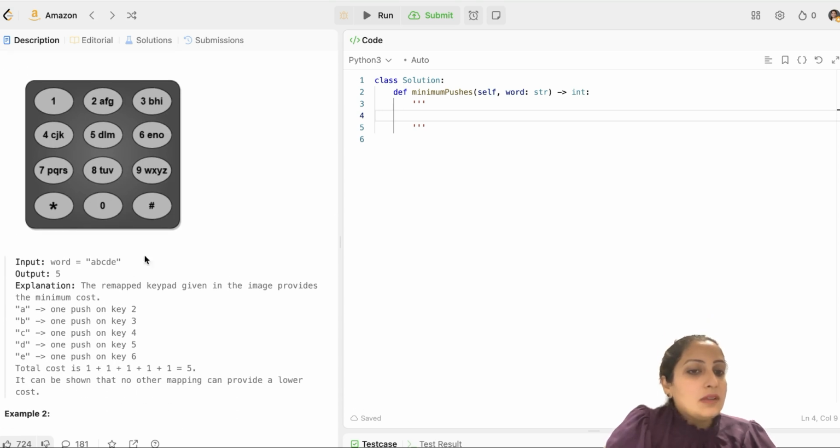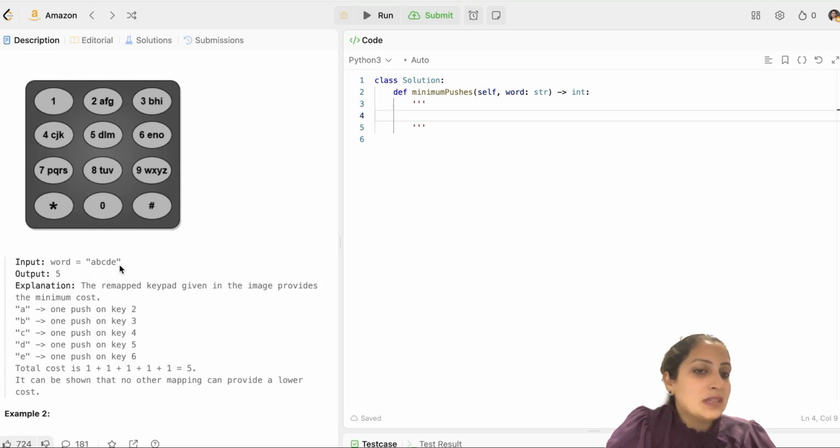You have been given the word A, B, C, D, E. So what is the minimum number of key presses you need to type this word? You don't have to create this new mapping. Every time you are given a question, you just have to estimate the number of key presses you need. If the number of letters given to me is less than 8 and I have 8 keys here, I can put all the distinct letters on separate keys so that I have to do only one press for each letter. And that's my answer here.